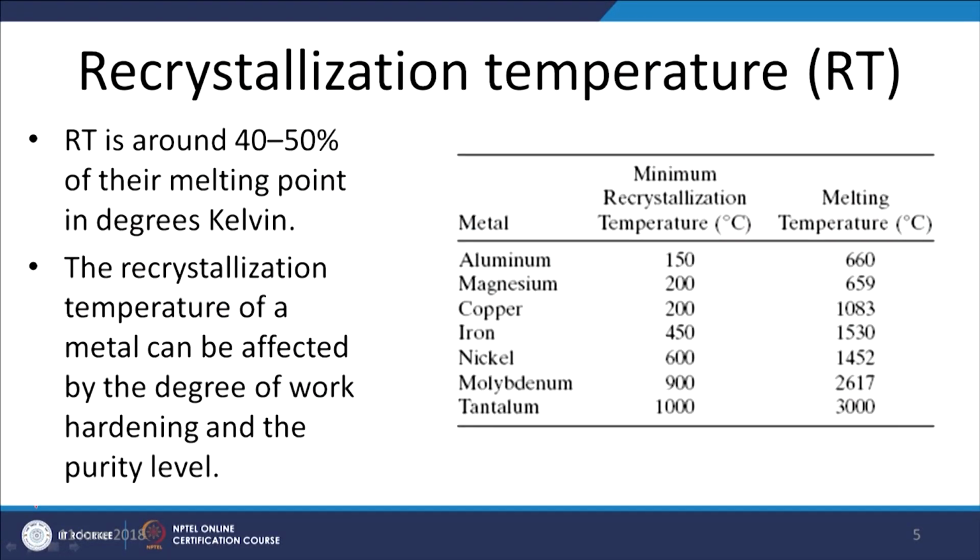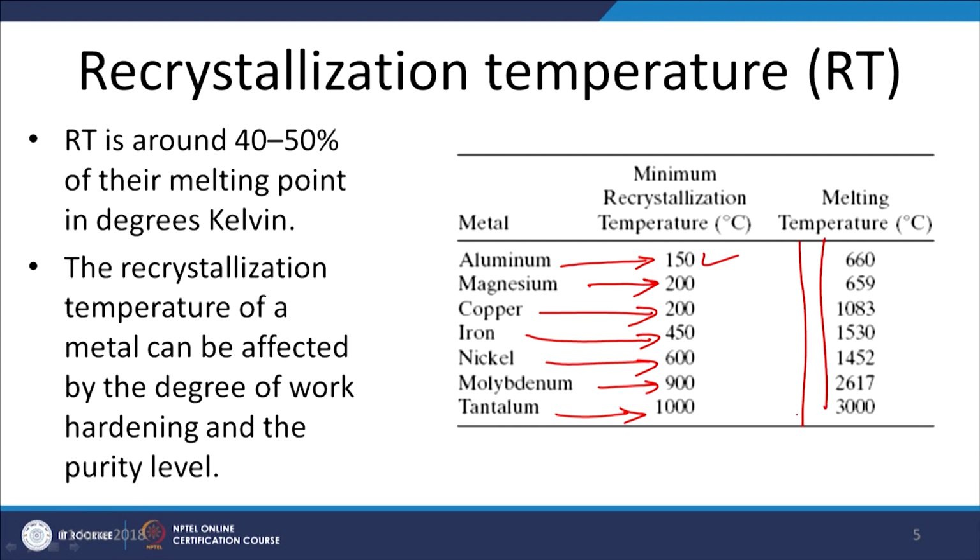So, we can see here that the recrystallization temperature for different metals becomes different. This is for pure metals. Aluminum is 150 degrees centigrade, magnesium 200 degrees centigrade, copper 200, iron 450, nickel 600, molybdenum 900, and tantalum 1000 degrees centigrade, and these temperatures are significantly lower than their respective melting temperatures.